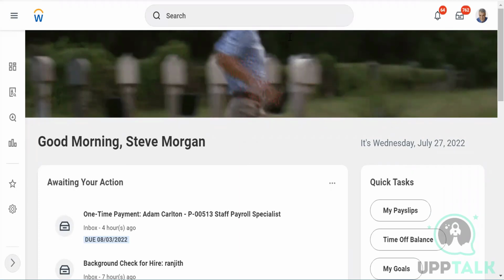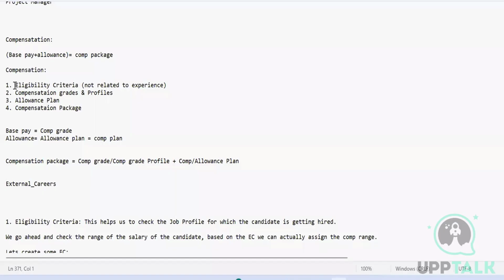Okay, so we completed the allowance plan, right? And then we completed eligibility criteria, compensation grade and profile, and then the allowance plan. Now, what is left? In this chapter, we are left with compensation package. What is this package about? Package is a combination of compensation grade plus compensation grade profile. If you want to use compensation grade, you can't use compensation grade profile. But if you want to use compensation grade profile, then you can't use compensation grade. You have to choose one of them.